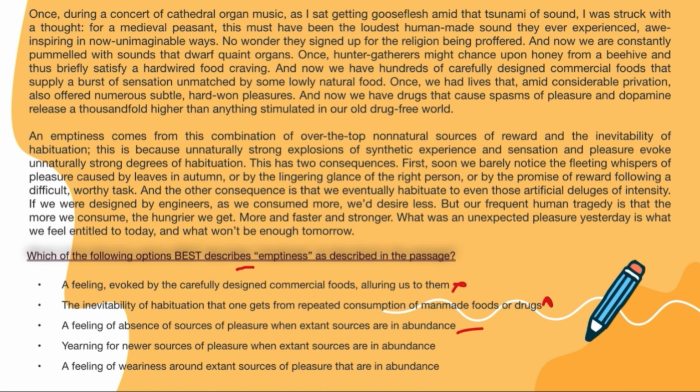See, yearning for new sources is the consequence of emptiness and not the meaning of emptiness. So this is incorrect. A feeling of weariness around extant sources of pleasure that are in abundance. Author does not talk about weariness at all. Hence, it is impossible to be related to emptiness in any way. So this can also not be the correct answer, which means the correct answer becomes what?